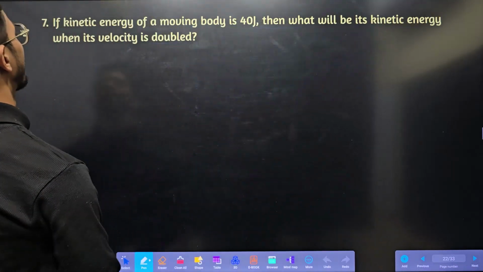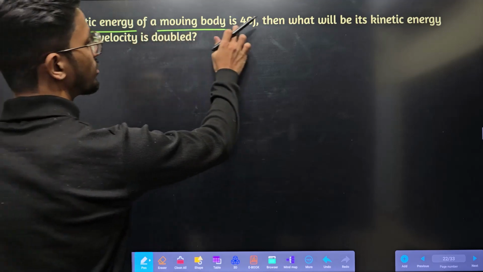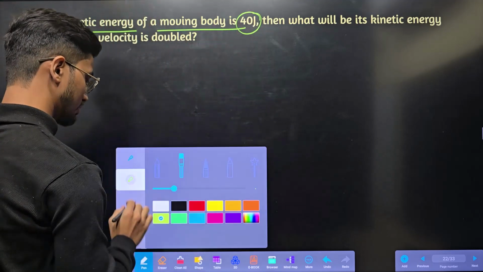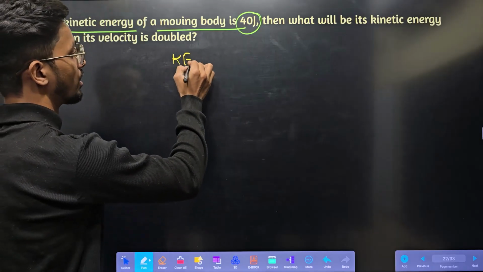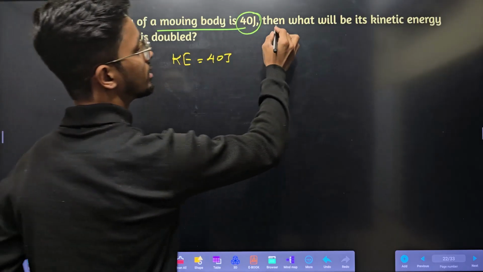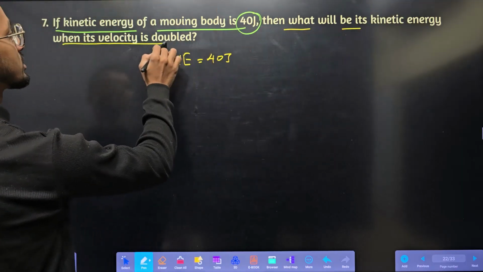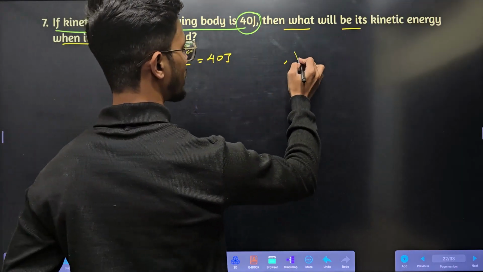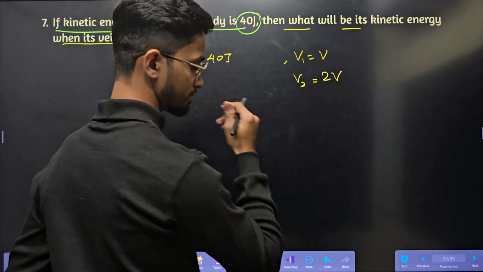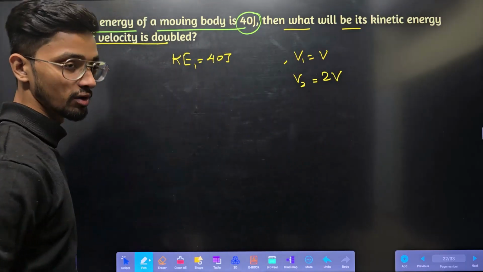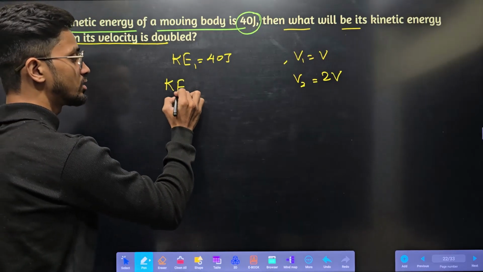Next, if the kinetic energy of a moving body is 40 joule, then what will be its kinetic energy when its velocity is doubled? Okay, let us consider V1 is V. So what will be V2? V2 is 2V. So kinetic energy 1 is 40. So what will be kinetic energy 2? They are asking.